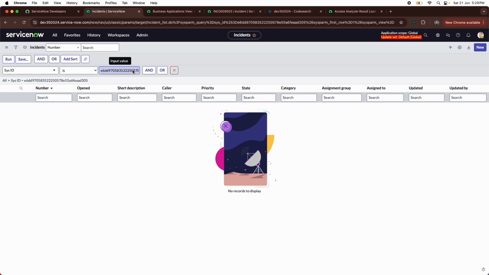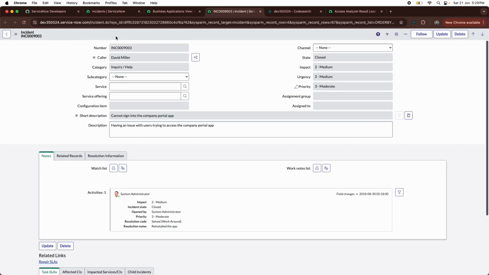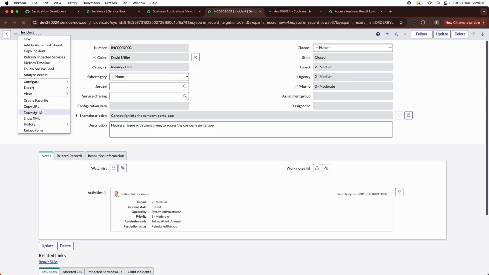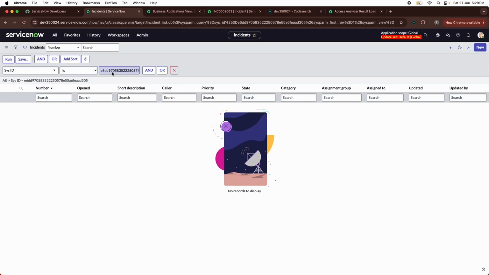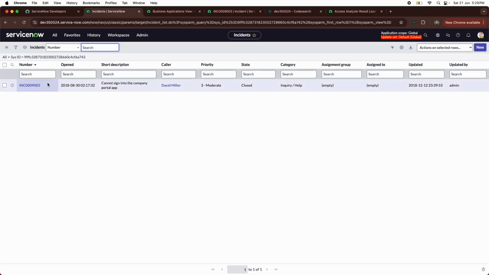Okay, why can't we find it? Okay, this SysID is not available. I didn't save the record. So let's test this. Take the SysID of this one. So copy SysID, open the incident table, paste the SysID here, and I'll get this record 9003.